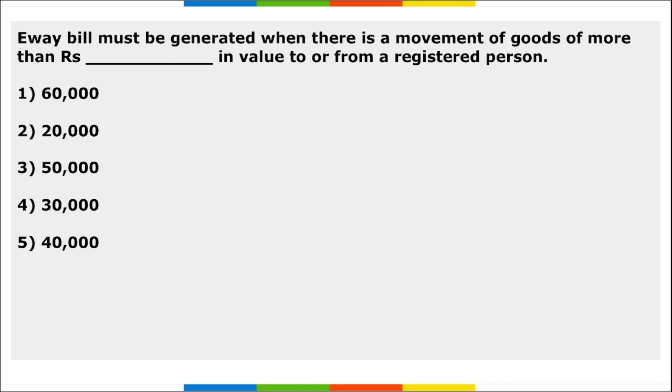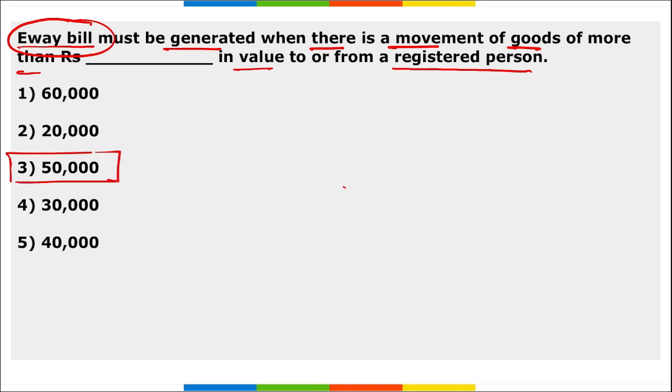Next, an e-way bill must be generated when there is a movement of goods of more than a certain amount in value to or from a registered person. So, e-way bill, right? And this will be generated when there is a movement of goods to or from a registered person, and if it is more than how much amount? 50,000 rupees. Whenever a movement of goods of more than 50,000 rupees is held, then this e-way bill will be generated.